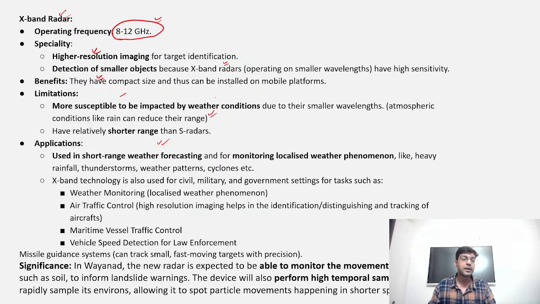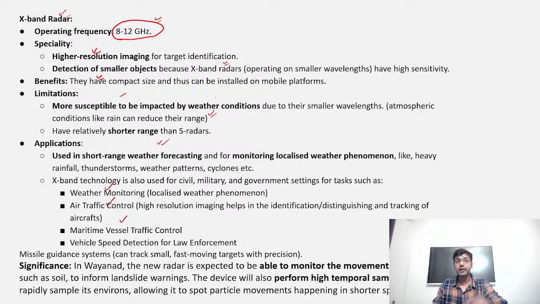So these are a few limitations with respect to X-band radar. We can use it in various activities: weather monitoring, air traffic control, maritime vessel traffic control, vehicle speed detection. As we have seen, we can detect the speed of the vehicle, whether it is approaching us or moving away from us through this radar system.